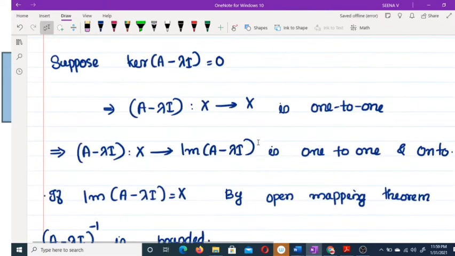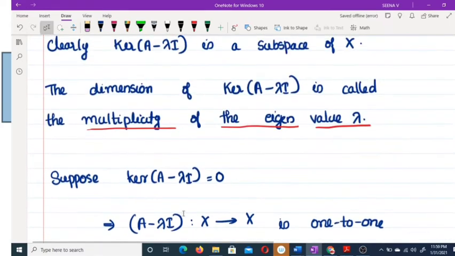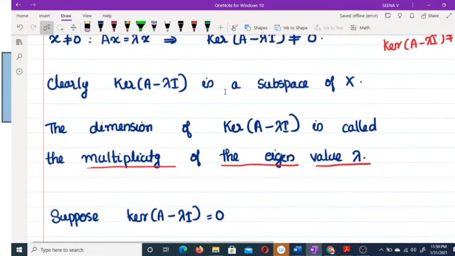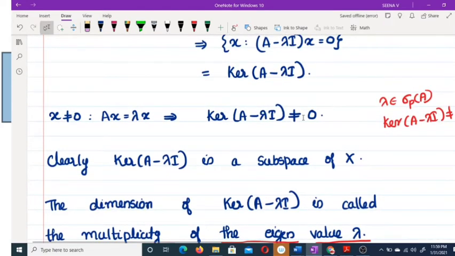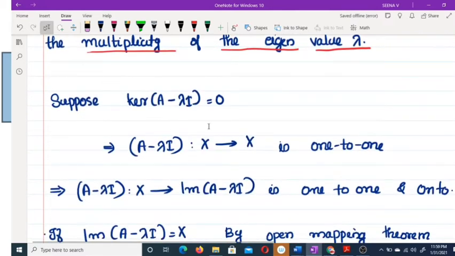Lambda belongs to sigma p implies kernel of A minus lambda I is not equal to 0. So if lambda does not belong to sigma p, the kernel of A minus lambda is equal to 0, which we have assumed here.